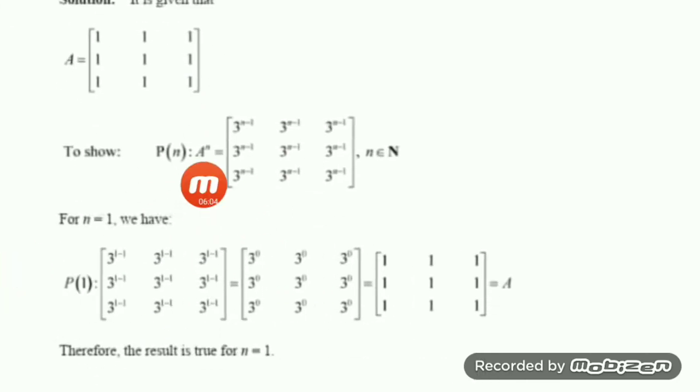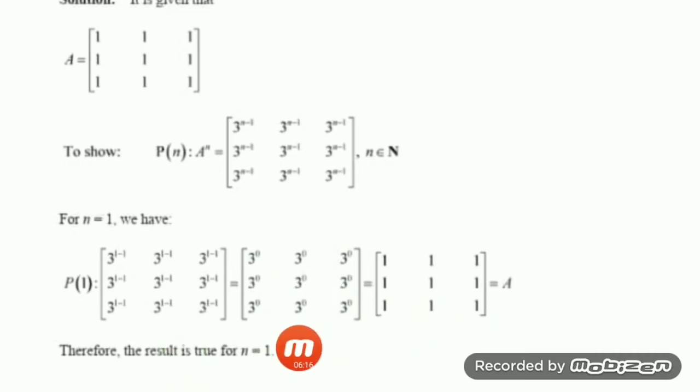If you put P of 1, you will get 1 minus 1, since in the place of n we have to put 1. 1 minus 1 everywhere. Everywhere we will get 3 to the power 0, and anything to the power 0 is equal to 1. So we got 1. That means the result is true for n is equal to 1.